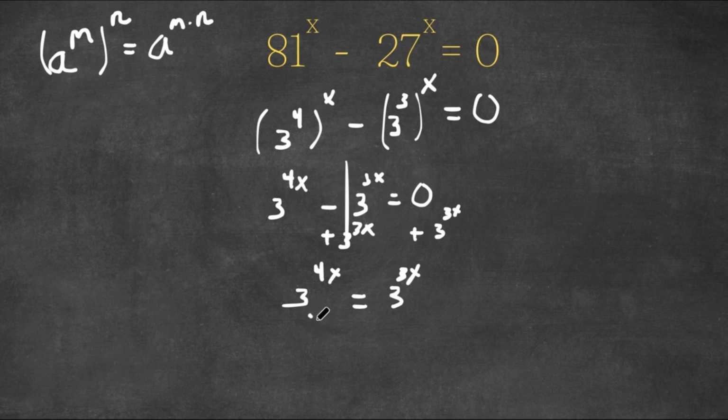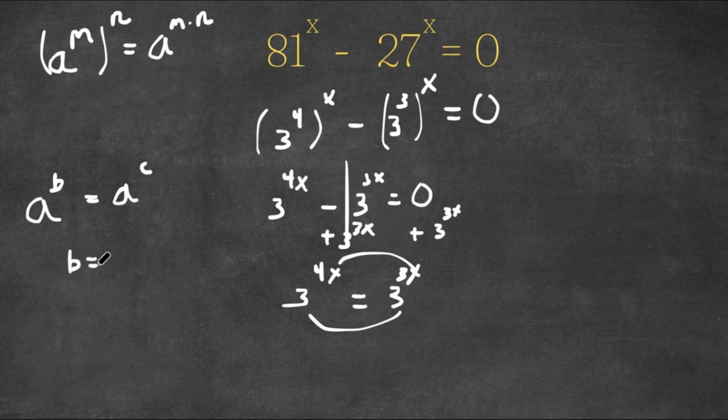Now, because these two bases are the same, this also means that the exponents are the same as well, because if we have a to the power of b equals a to the power of c, this means that b is equal to c, meaning 4x is equal to 3x.